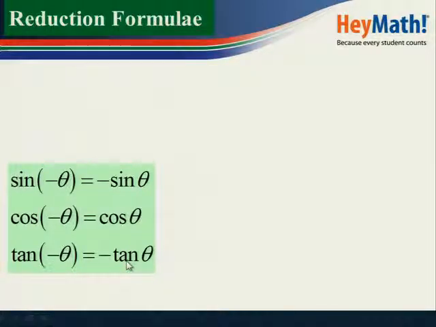Negative angles are the angles that lie in the fourth quadrant, and in the fourth quadrant, cos is positive. That's why it's only cos that becomes positive. The rest of the other ratios become negative. That's it about reduction formulae. I haven't talked about the 90 plus and 90 minus.